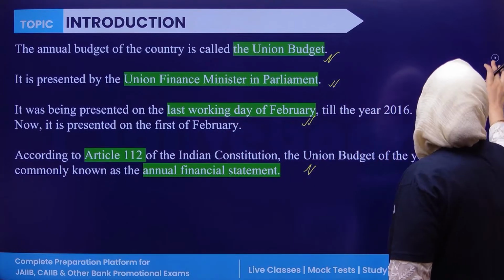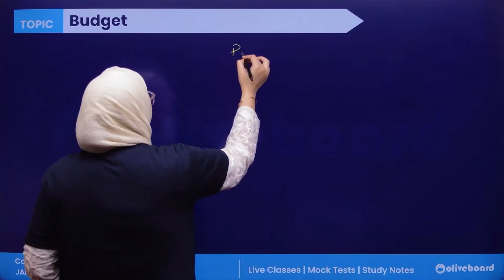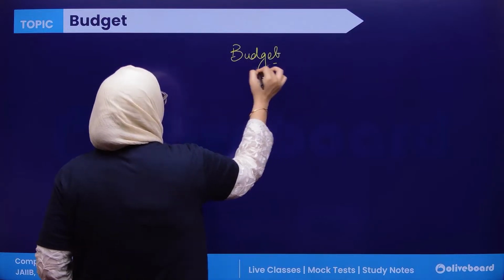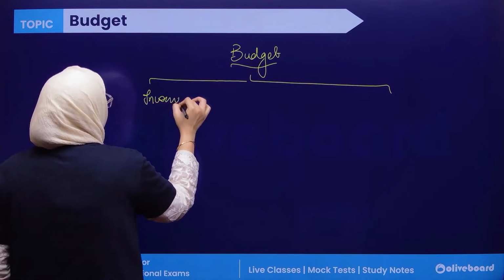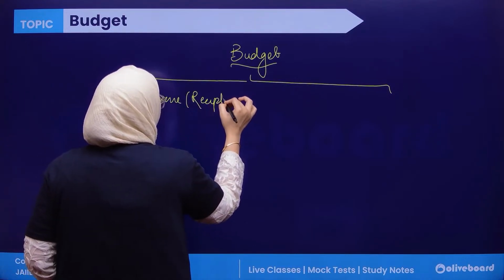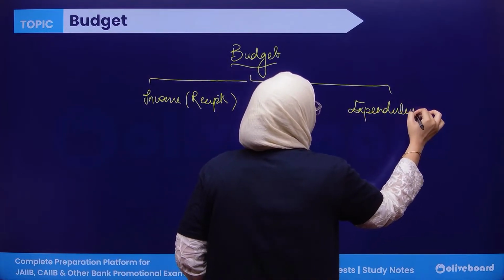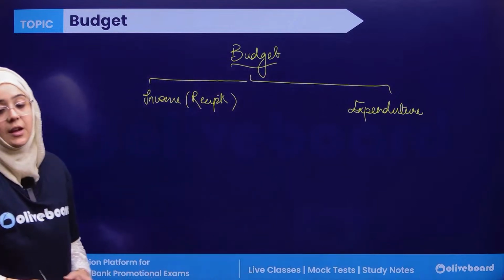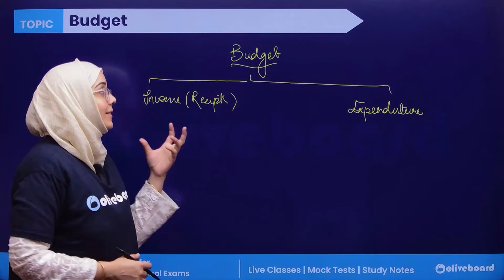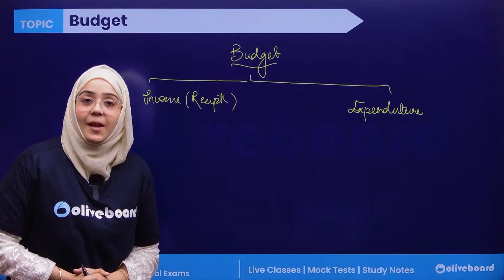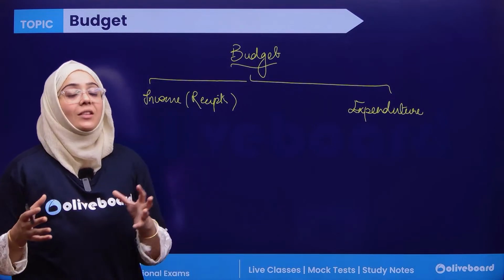Now let's talk about the budget. The complete budget is divided into two categories. The first is the income, which is officially known as receipts, and the other is expenditure, which is the expenses of the government. So the complete budget is classified into two parts: income, also known as receipt, and expenditure. Now, what is this income and what is this expenditure?